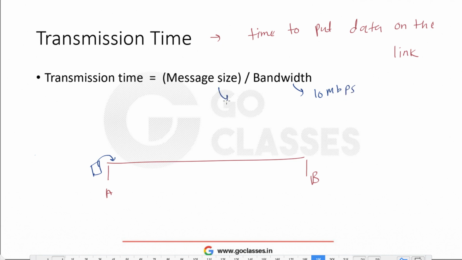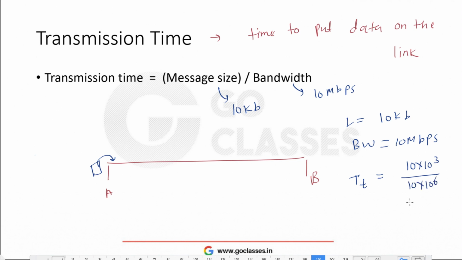Suppose bandwidth is 10 Mbps and message size is, let's suppose, 10 KB. So the length of the message is 10 KB and the bandwidth is 10 Mbps, and we want to find out the transmission time. Transmission time, generally represented as TT, is equal to length, which is 10 KB, upon bandwidth. So this is 10 Mb, which means 10 to the power 1 into 10 to the power 6. This is 10 to the power minus 3 seconds, which means 1 millisecond. So in 1 millisecond, A can put the data on the link.